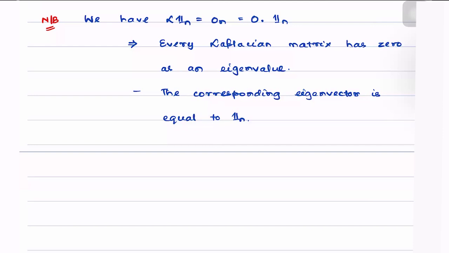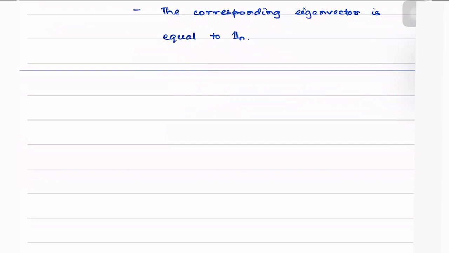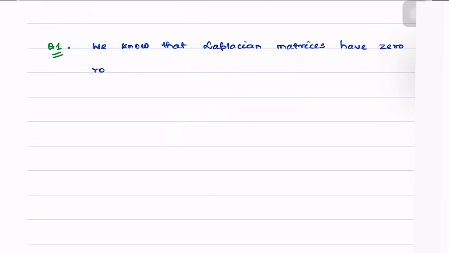A few questions arise from here. One of them at least we will try to answer in today's lecture. Let me pose the first question. We know that Laplacian matrices have 0 row sums.